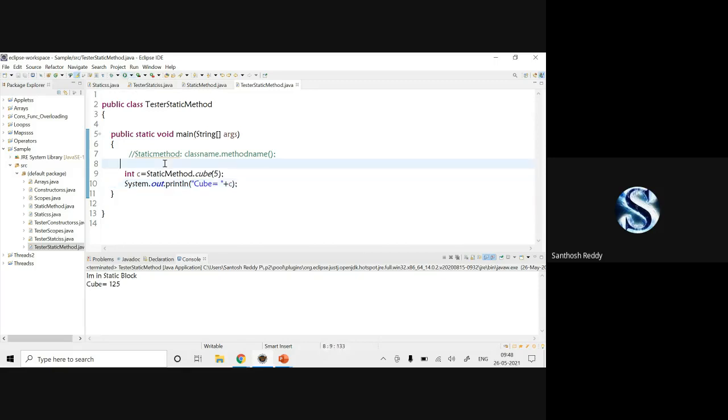Okay, now what your friend has said, I'll do the same way. StaticMethod s1 equals new StaticMethod(), open and close parentheses, all done. Now what is your execution order? So first the static block will be executed, and then the public static void, so the cube one will be executed.